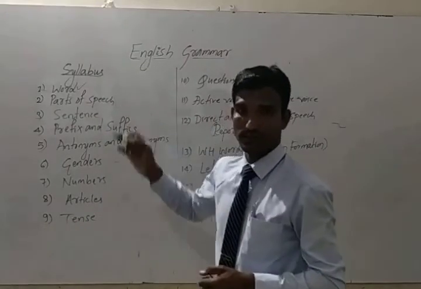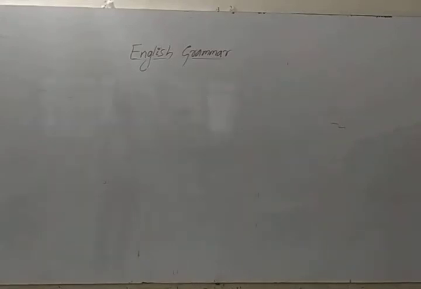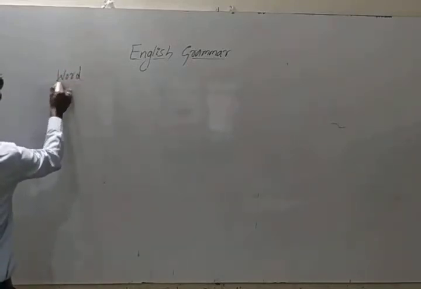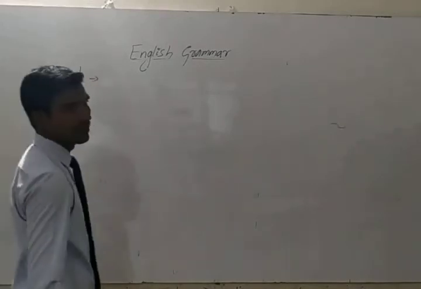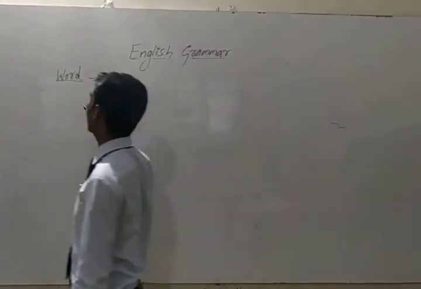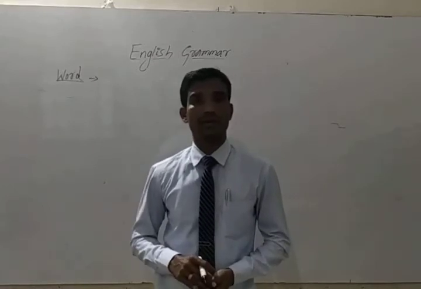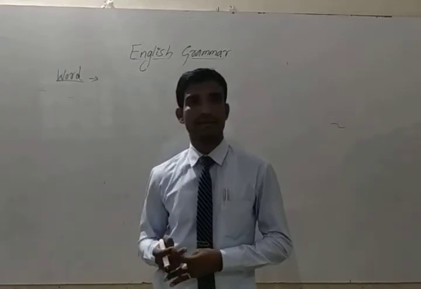So first, know about word. Write down word. So what is word? So before discussing about the word, I want to ask you what is letter. So how many letters in English? It's a very basic. There are 26 letters. Those we call alphabet.